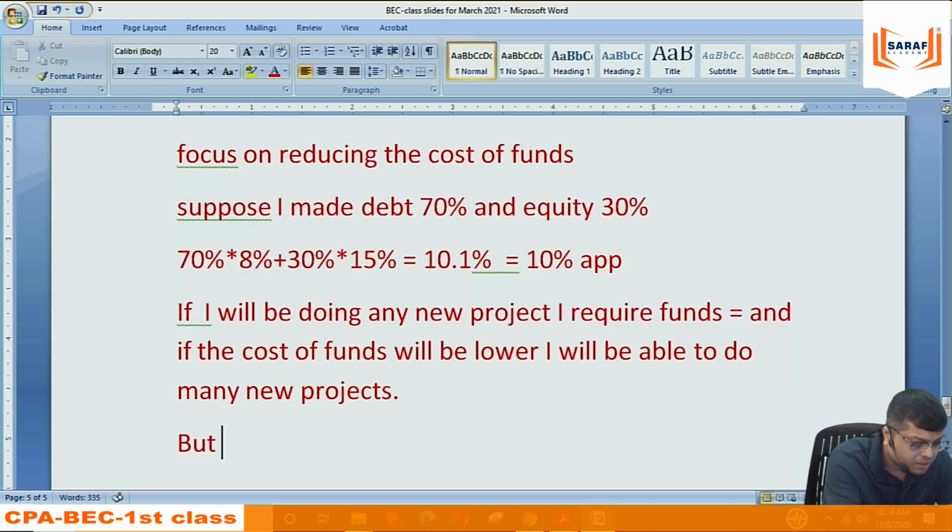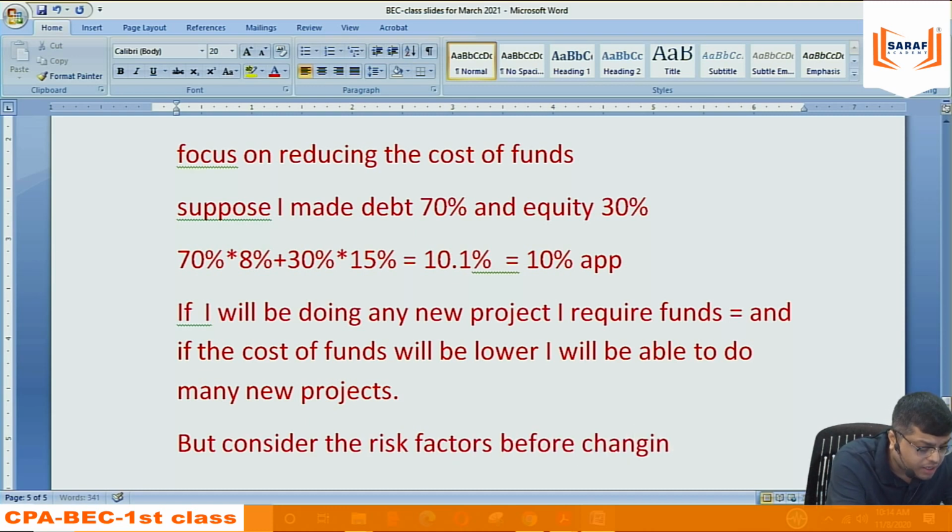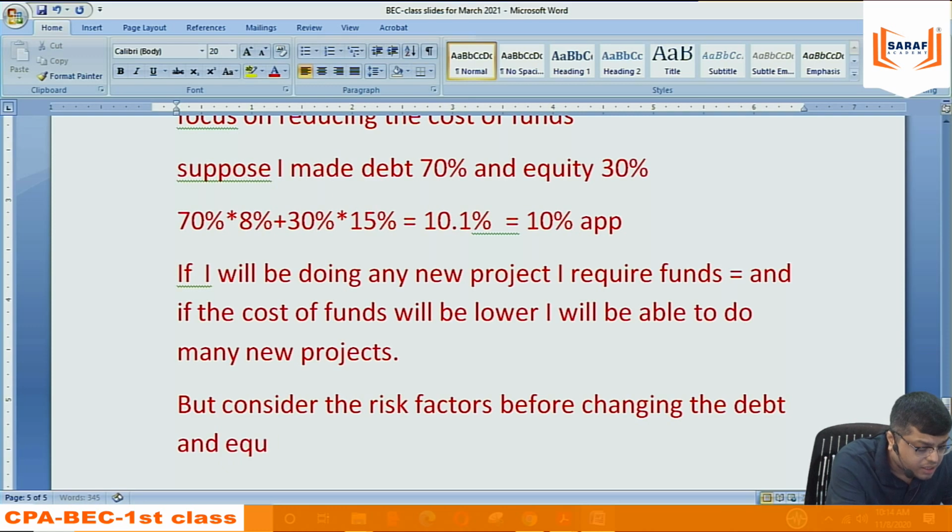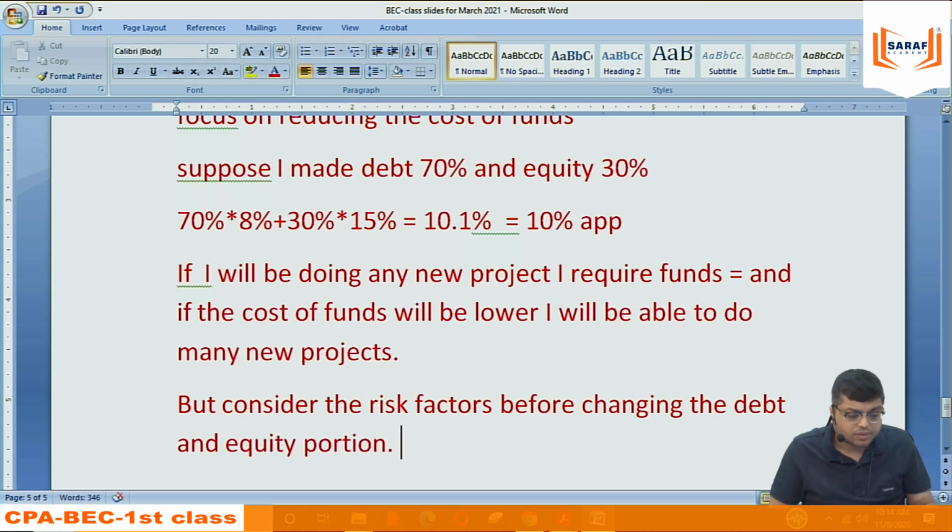But consider the risk factors before changing the debt and equity portion. Because if you increase the debt, you have to consider that you are taking more risk.